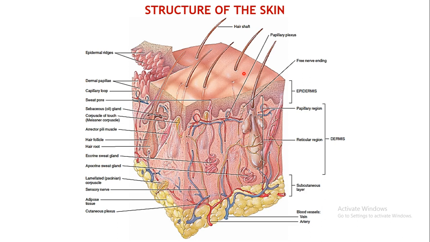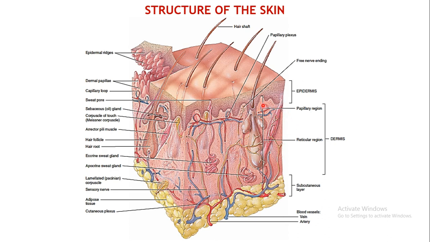Now this shows a cross sectional view. Here you can see the epidermis, which is the outer layer, and this region is the dermis.